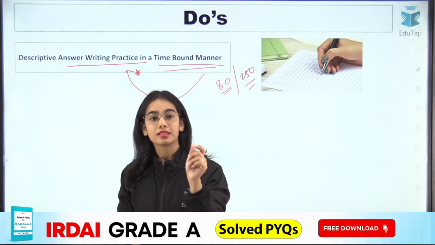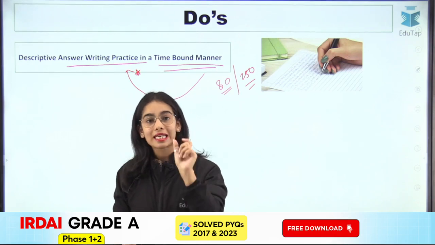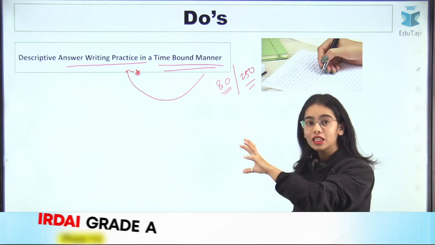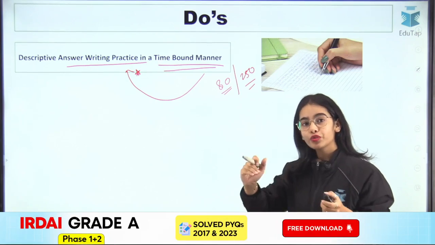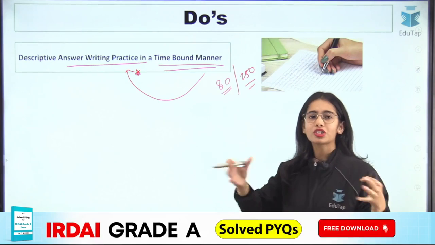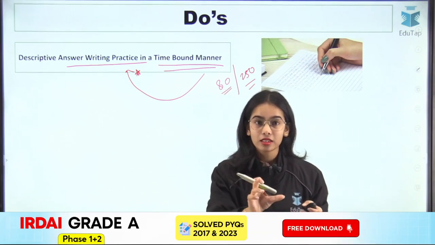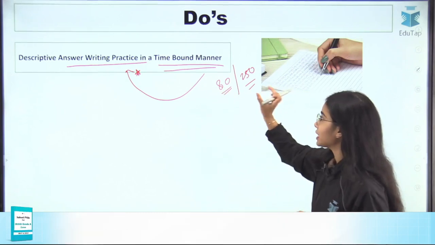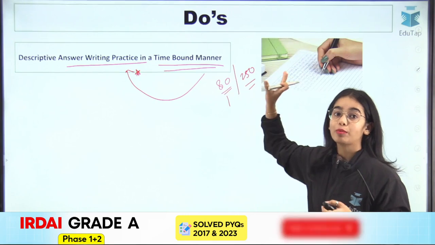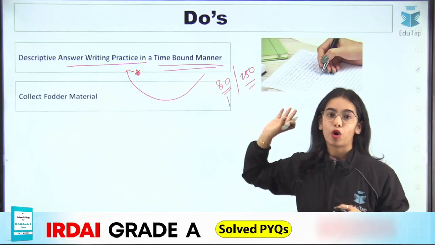And while doing the answer writing practice, you have to allocate the necessary time in the correct manner. For the 80 words, less time has to be given. For the 250 words, more time has to be given. So whenever you are doing the practice, do not just keep on writing the answers. Write the answers in a time-bound manner and give the correct time for 80 words and for 250 words. Not too much time, not too little time. So descriptive answer writing practice should be done in a time-bound manner.